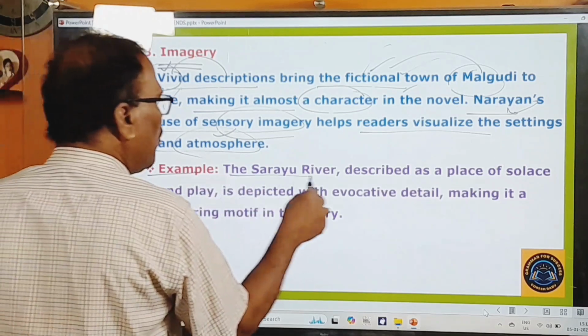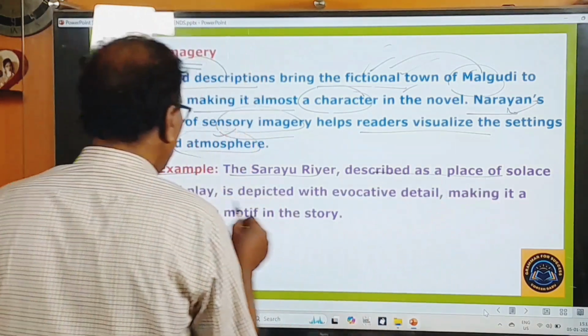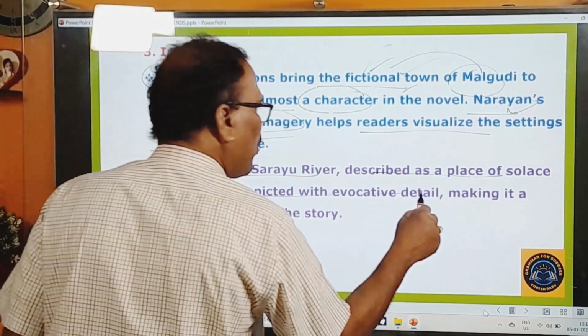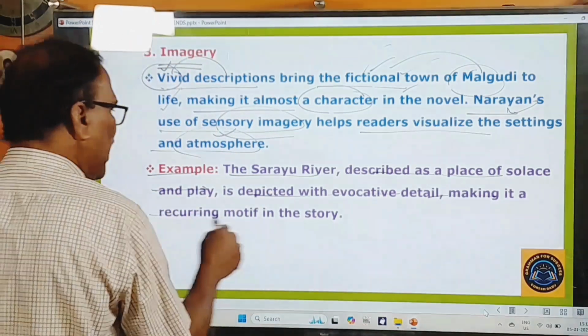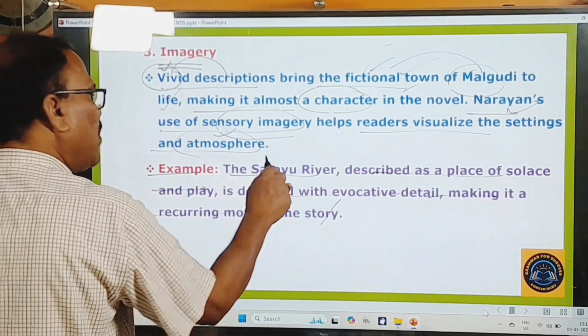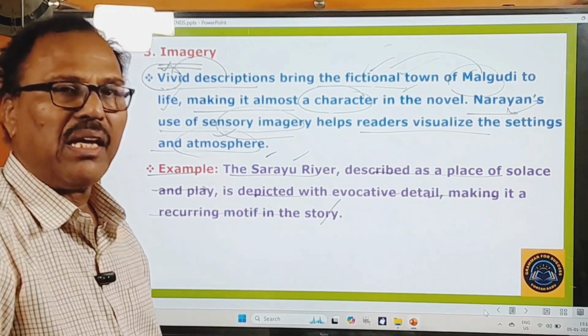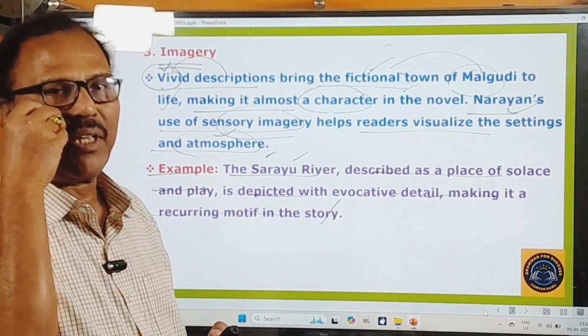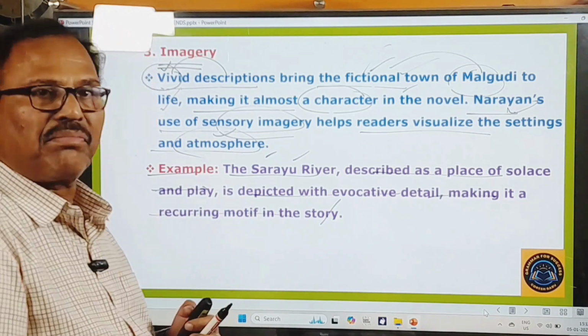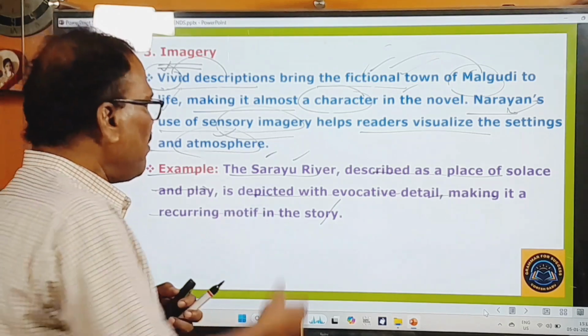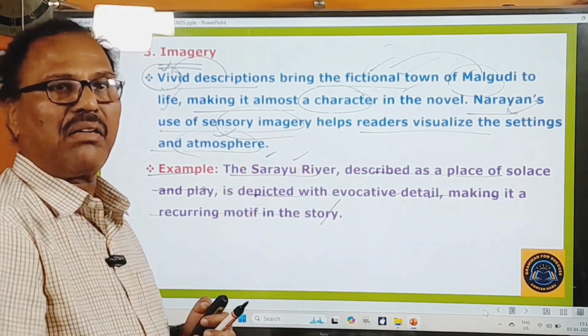Example, the Sarayu river, described as a place of solace and play, is depicted with evocative detail, making it a recurring motif in the story. So this Sarayu river is there. Actually, this Sarayu river is located in Uttarakhand and Uttar Pradesh. You know that very well. This is a holy river, and it is mentioned in the Vedas and in the Ramayana also.